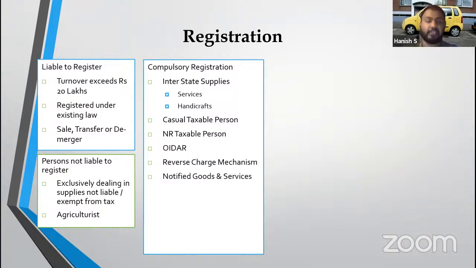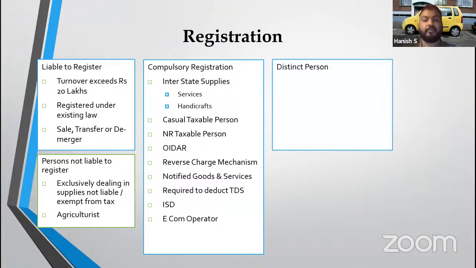Right? Notified goods and services, as of now, nothing has been notified. Required to deduct TDS, not applicable to us. ISD is not applicable to us. E-commerce is not applicable to us. Right? Next, when do I have to take separate registration?